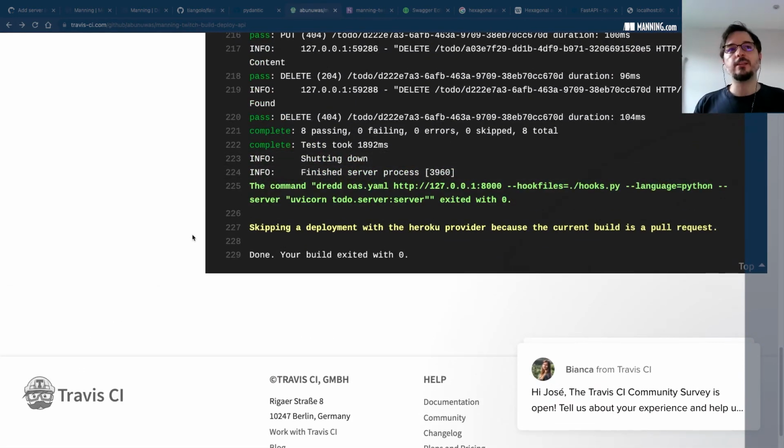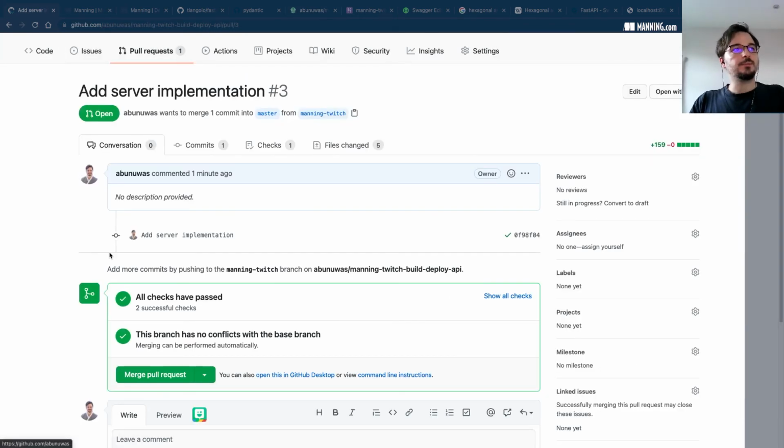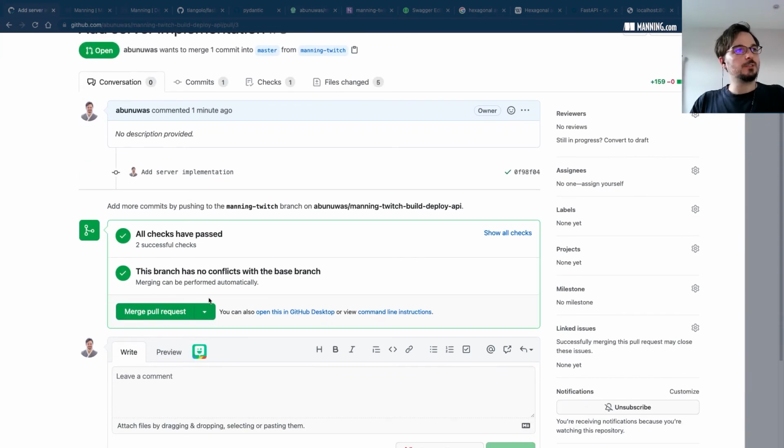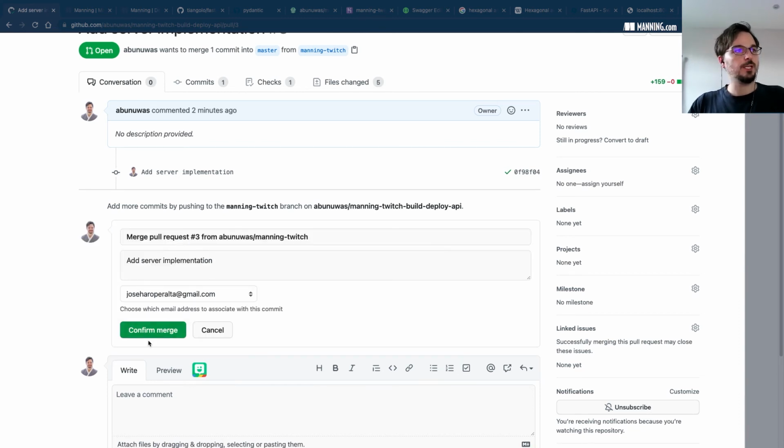If we had made any mistakes in a code change later on, this will be captured by Travis and it will report to us if we forgot to run the test locally, for example. So the tests are passing. GitHub is updated with this. We have this tick of the successful checks. So let's go ahead and merge this. When we merge this, Travis is going to validate again. It's going to run the test suite against master. And if it passes, it's going to deploy to Heroku. So let's go ahead and do that.